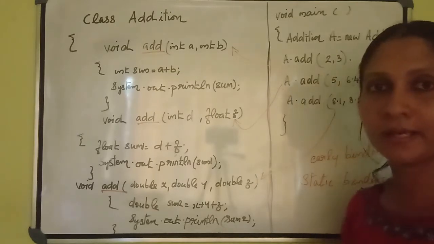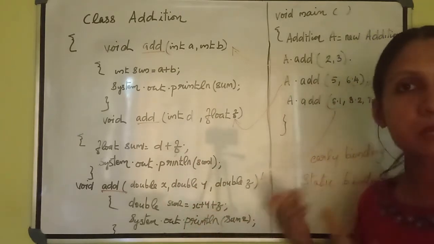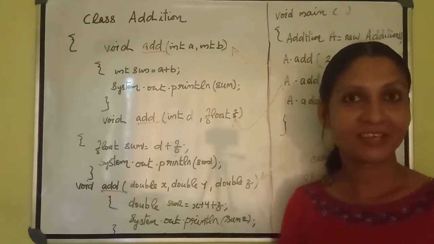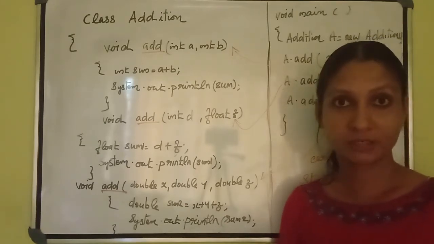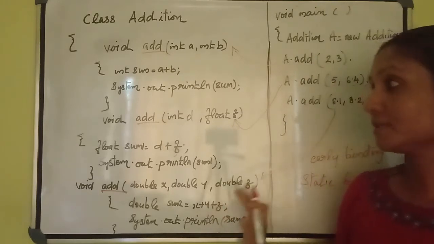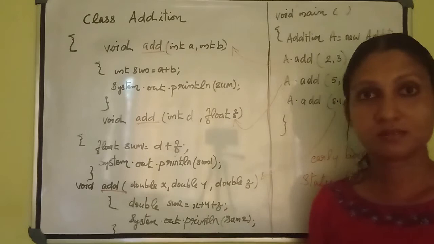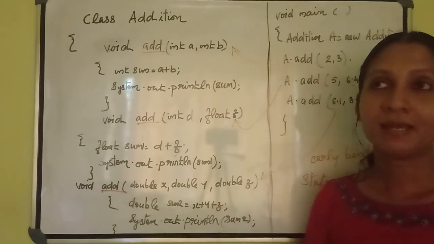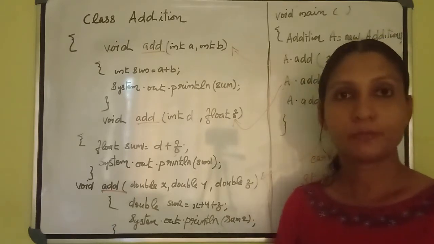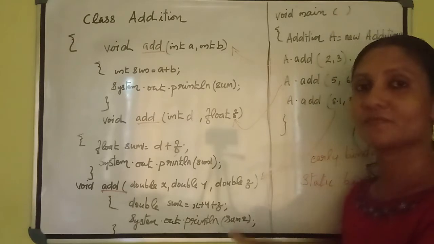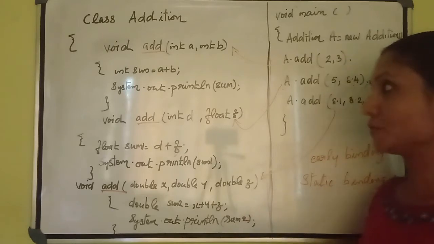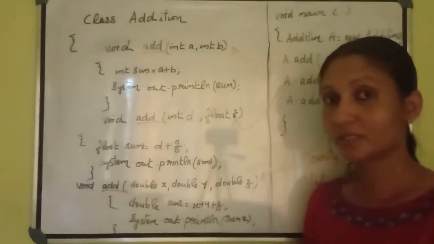The process of the compiler choosing this function using the type of arguments or the number of arguments. Like this way we can call all the functions. Okay, this is very useful when you are working with real world problems. You need to work with this process. This is also called polymorphism. Okay, and Java programming is always used for real world purposes. Like that, this is very helpful for us. I think you all understood how to call these different functions using the main function, and how to apply different functions with the same name.